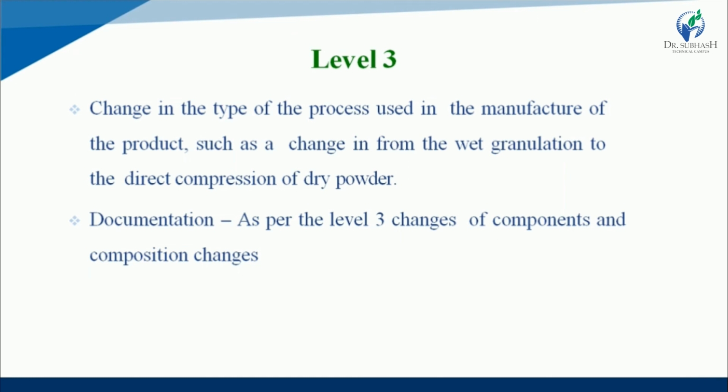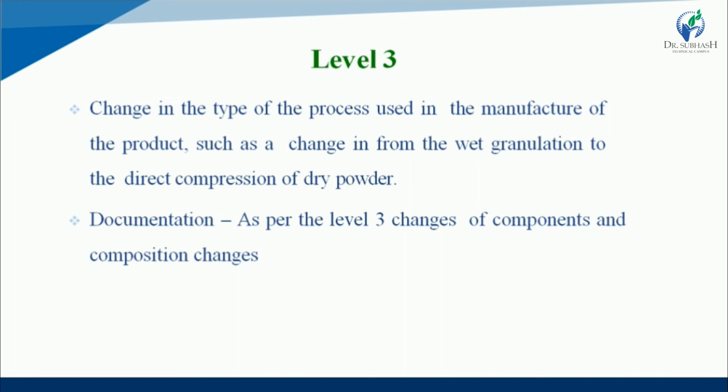So if you are using wet granulation and after wet granulation, directly you will use direct compression, transfer from wet granulation to direct compression, that is called a level 3 change, major changes in process changes.